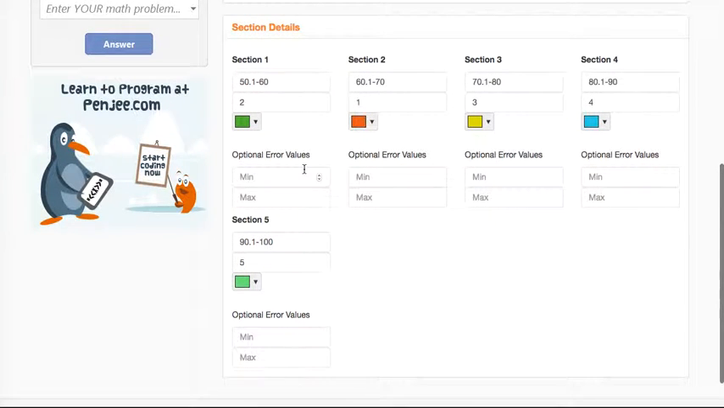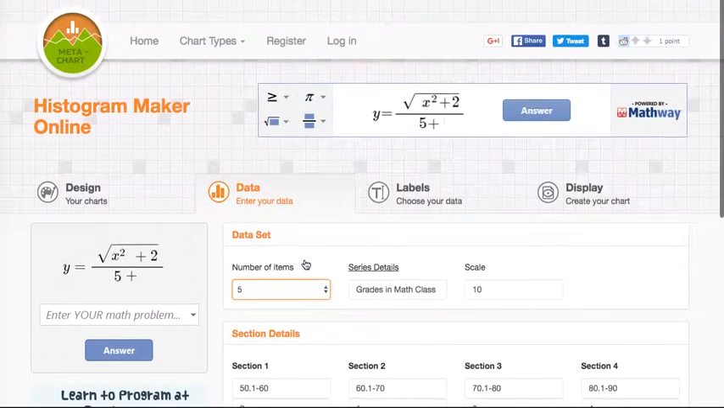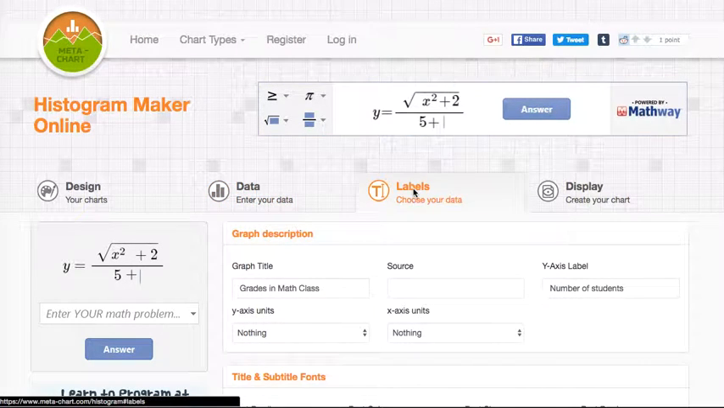And so I've entered in for 1 section, 2 section, 3 sections. Each one of these is a bar on the histogram. And this number down here, like 4 down here, tells me the number of kids that got grades between 80 and 90. All right, then I'm going to go and get my labels in here.